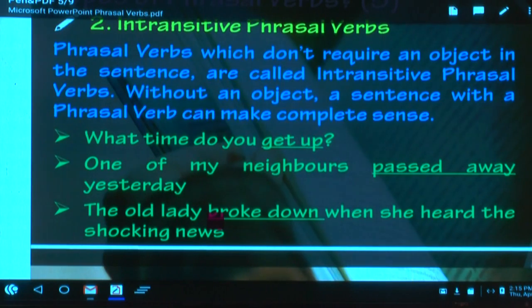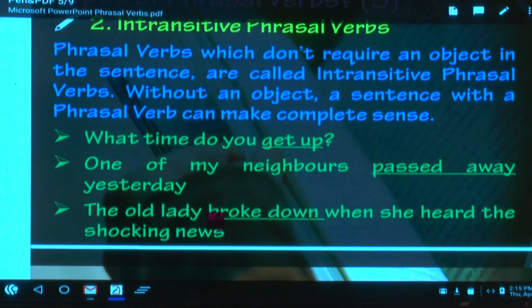What is the reason? Generally, object, I talked about the position. What is the definition of an object? An object is a person or a thing who or which receives action from the subject. Sometimes what happens, the action doesn't go from the subject to another person or another thing. It stops with the subject. Then we say that verb is an intransitive verb.